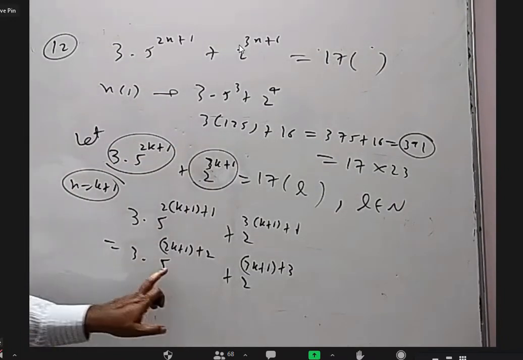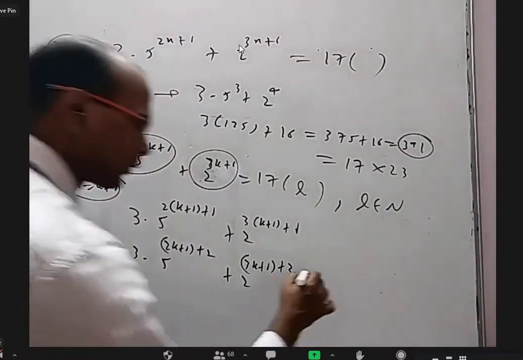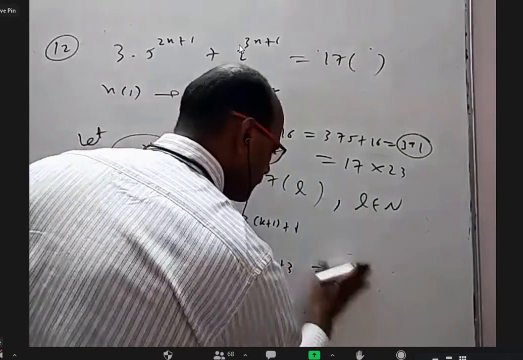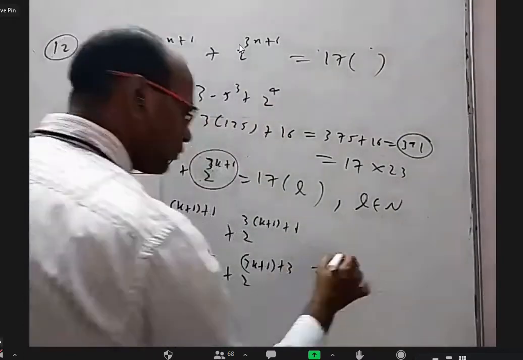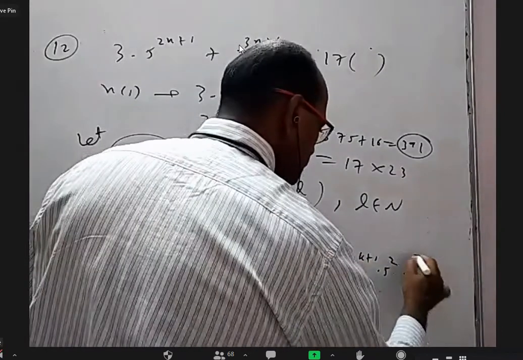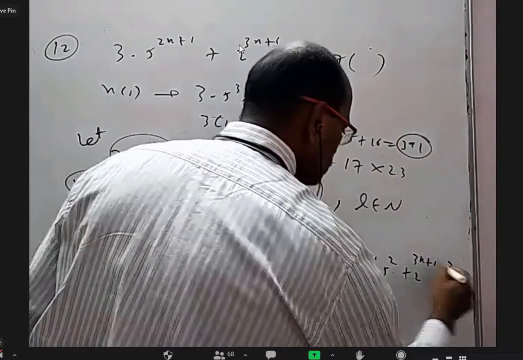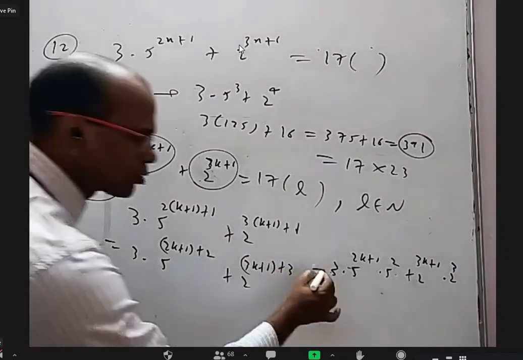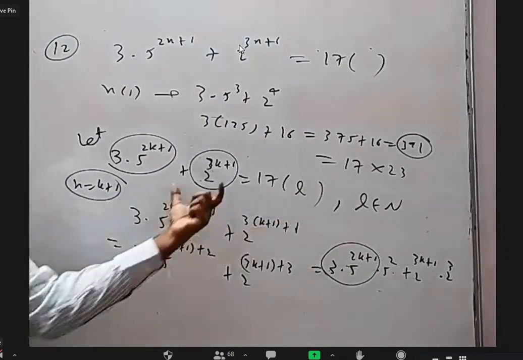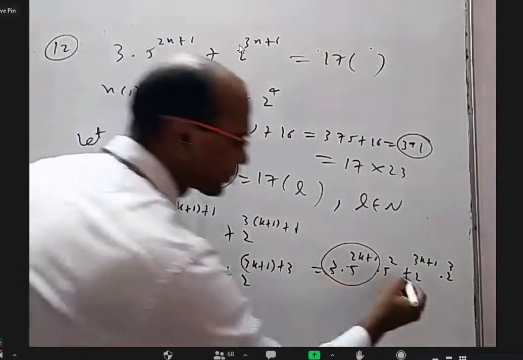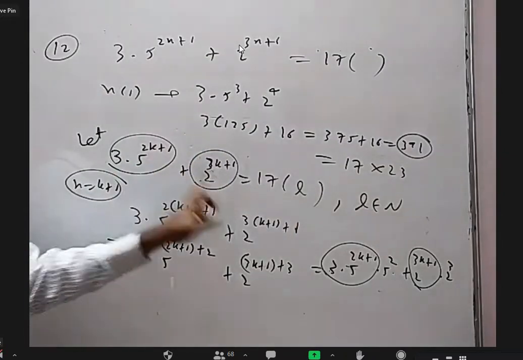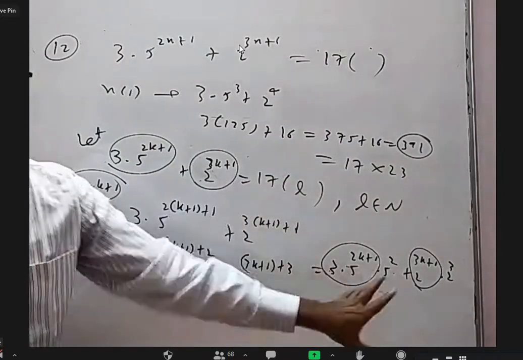Now this 5 square I can take out. It will become 3 into 5 square into 3 into 5 power 2k plus 1 into 5 square. This is 2 power 3k plus 1 into 2 cube. Now, you can replace this with this minus this, then this one that side, or you replace this with this minus this. Either this one or this one, send one of them that side and replace here.